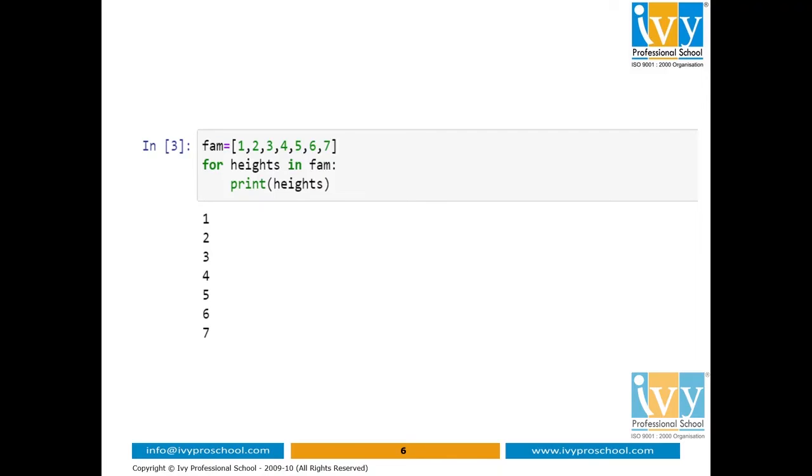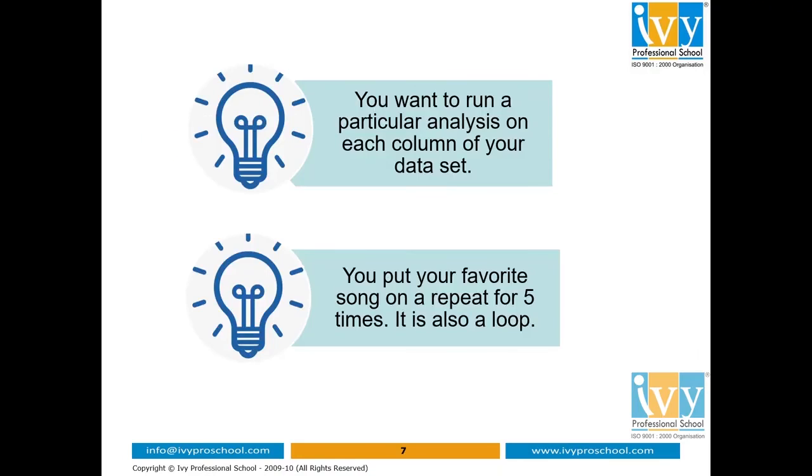Now the question is, where exactly are we going to use such interesting codes? Analysts use a lot of for loops to ease their work. That is, if you want to run a particular analysis on each column of the dataset, then a for loop is the best help. Also, a very common example could be when we put our favorite song on repeat